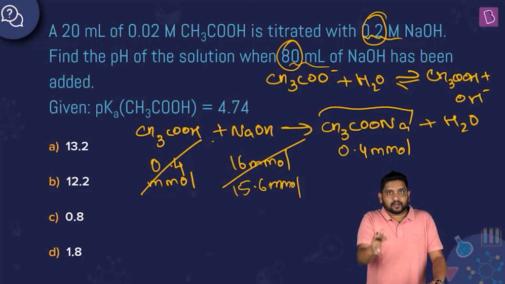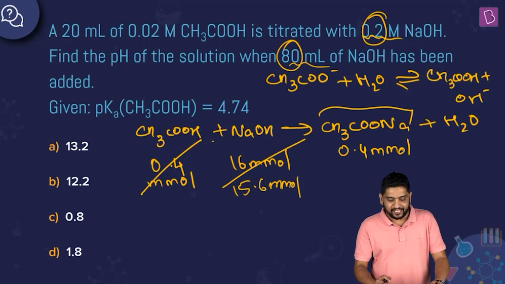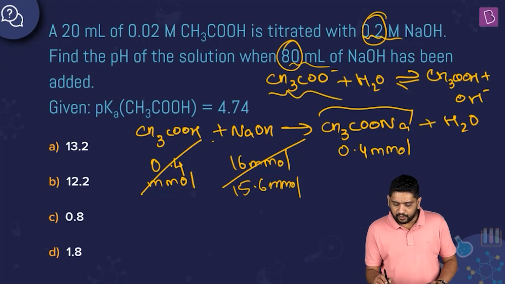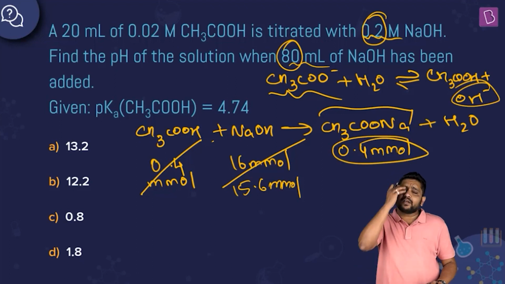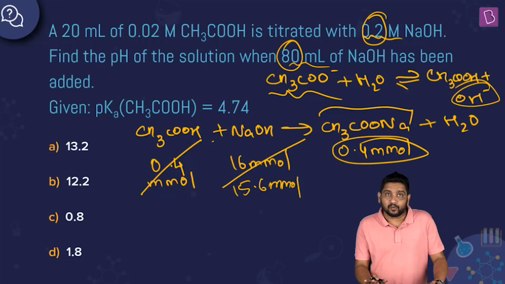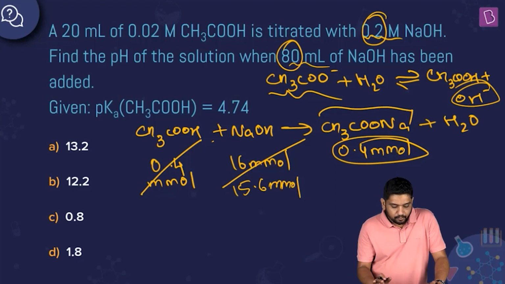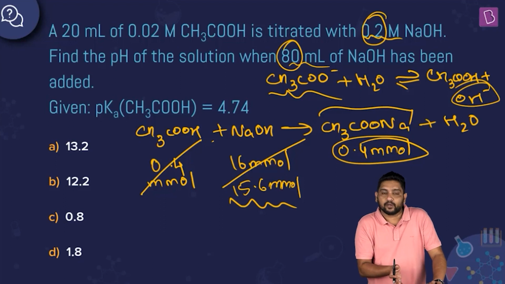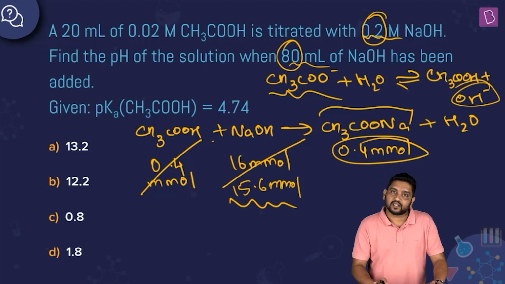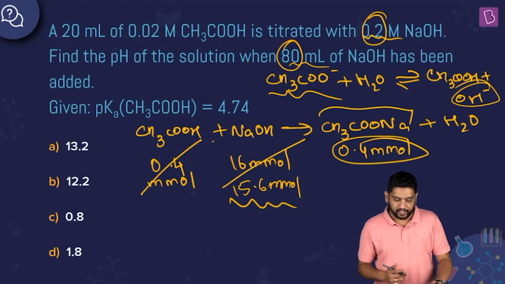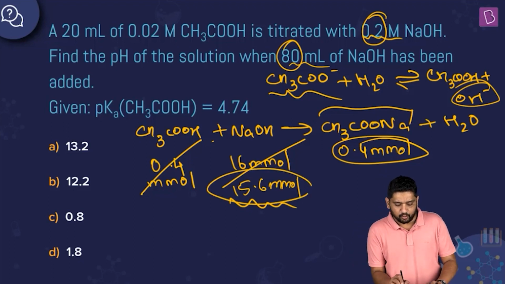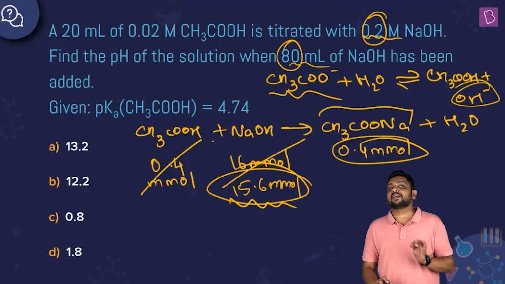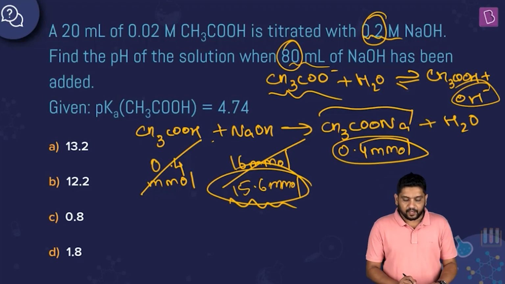Even if 100% hydrolysis had taken place, 1 mole would give only 1 mole of OH minus, so 0.4 millimoles would give a maximum of 0.4 millimoles, nothing more. But I already have 15.6 millimoles of OH minus from NaOH. Why would I even consider the OH minus from CH3COONa hydrolysis? It's not required. In this question, way too much NaOH is there, and the strong base dominates the pH.